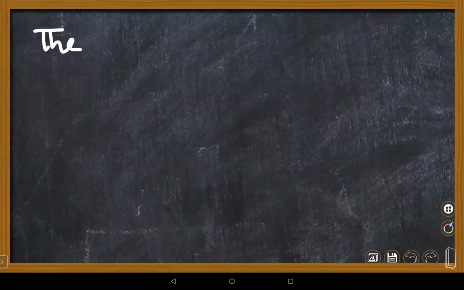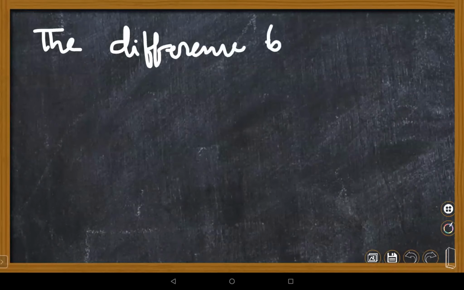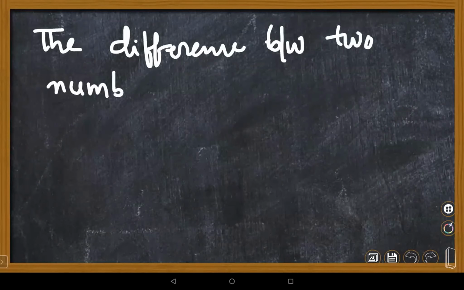The difference between two numbers is 74.46.